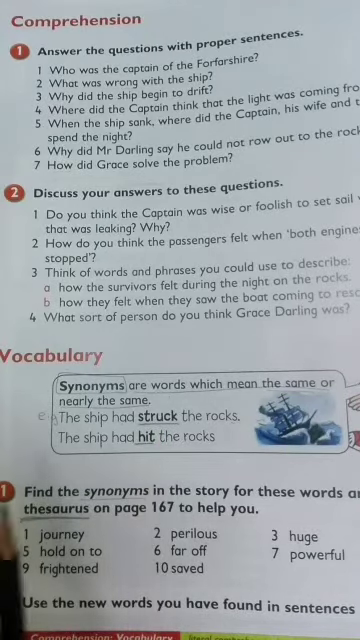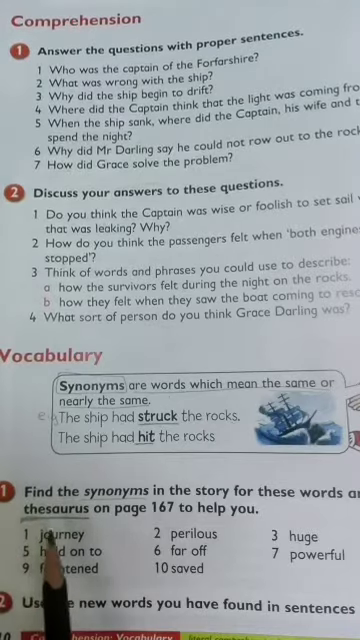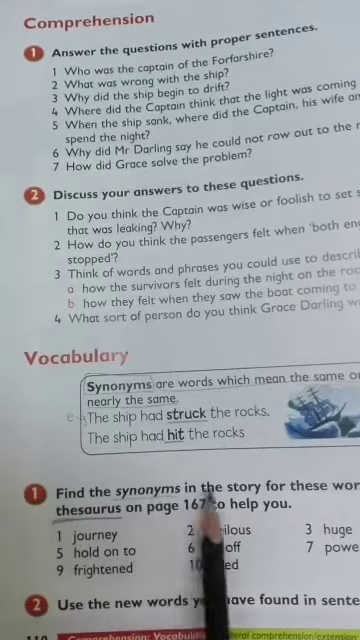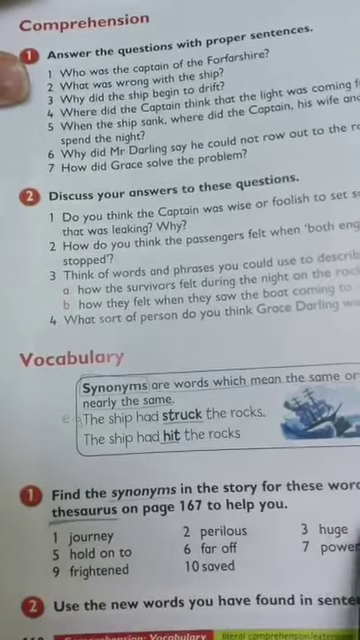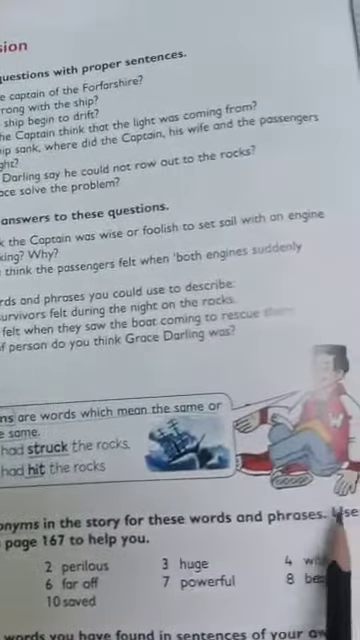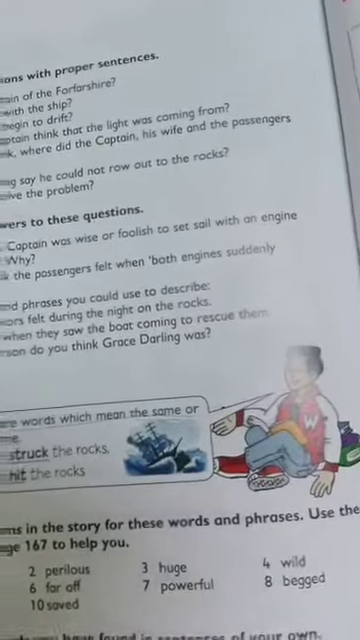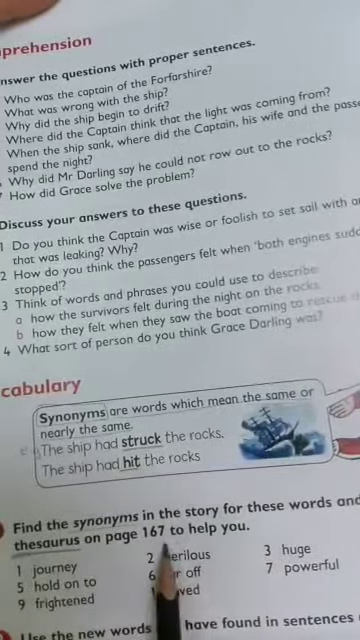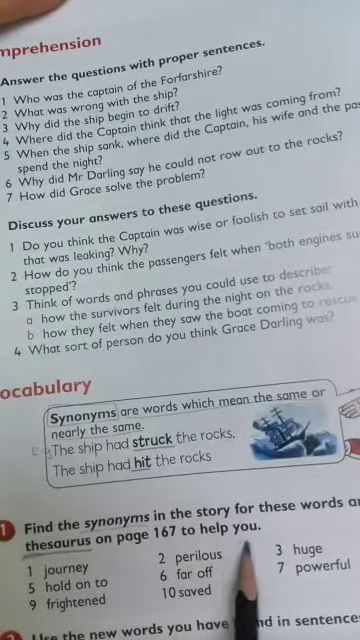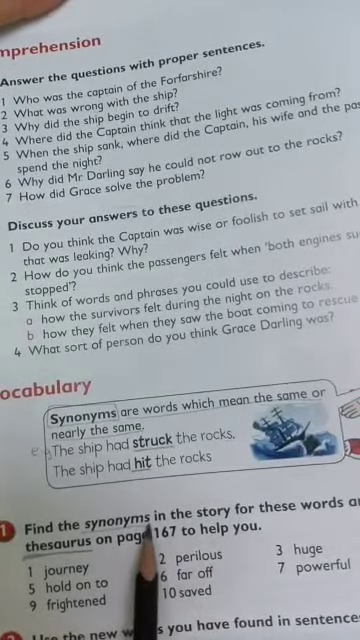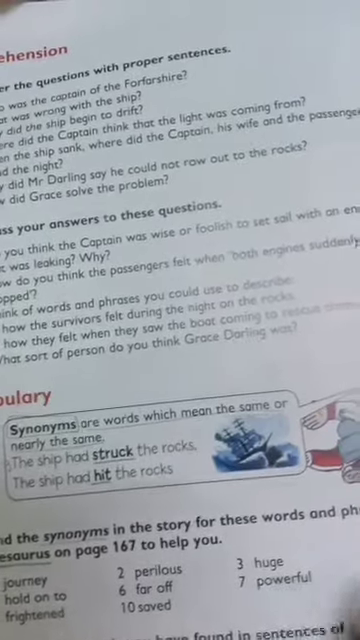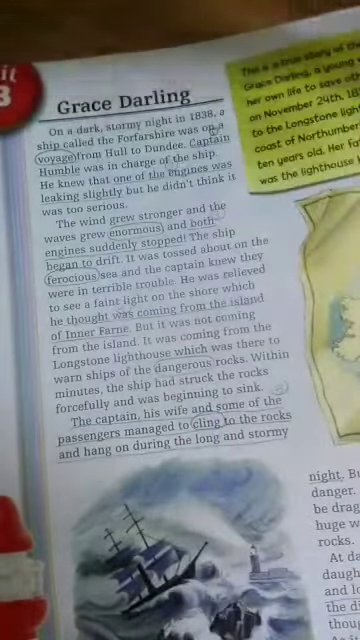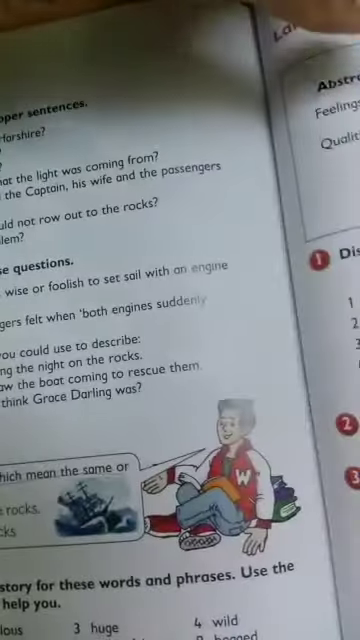So now let's see exercise 1. Find the synonyms in the story for these words and phrases. Use the thesaurus on page 167 to help you. So we want to find the synonyms for these words from Grace Darling's story, and we want to go back to the thesaurus.